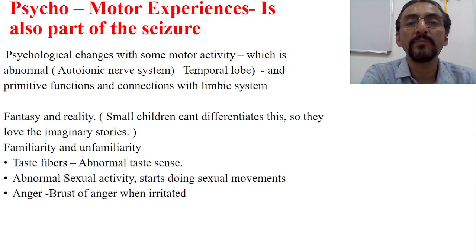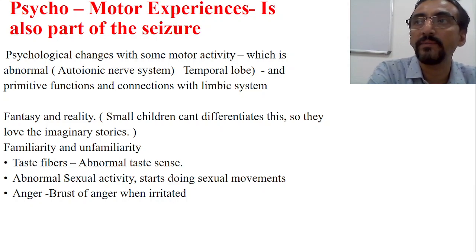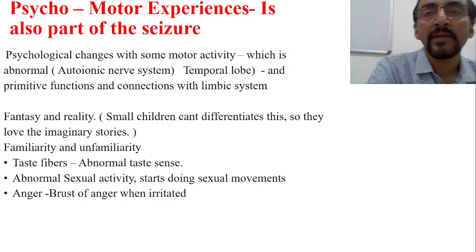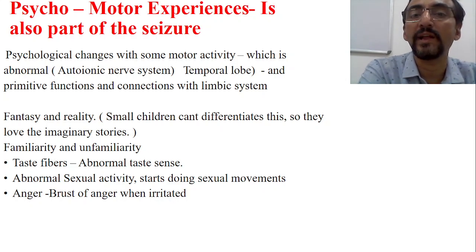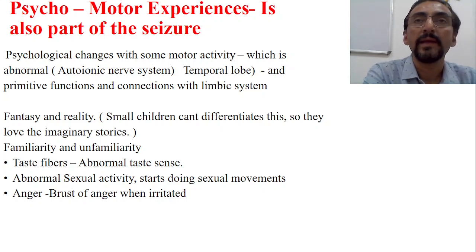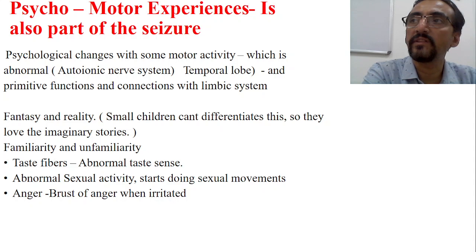Psychological changes with some motor activity, that is called psychomotor activity. What do you mean by psychomotor? There are psychological changes, and there is also some motor activity, so we call it psychomotor activities. In this case, this psychomotor activity is abnormal. Basically this deals with the autonomic nervous system. Therefore we say motor, sensory and autonomic activities. Psychomotor activity is nothing but our autonomic nervous system activities.